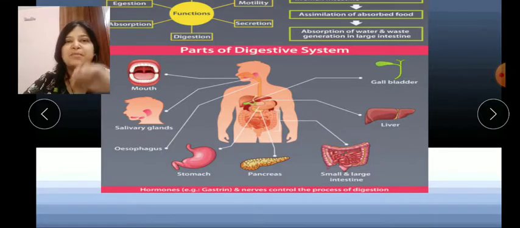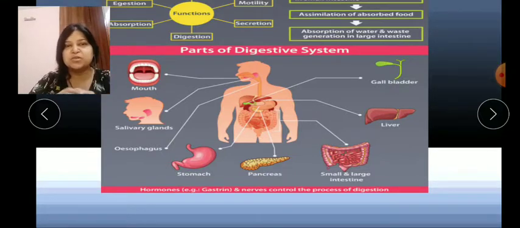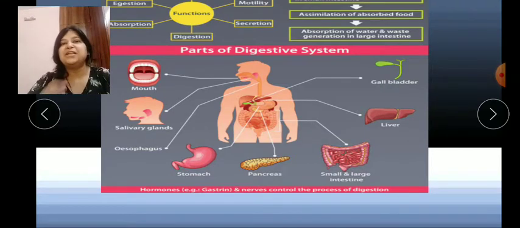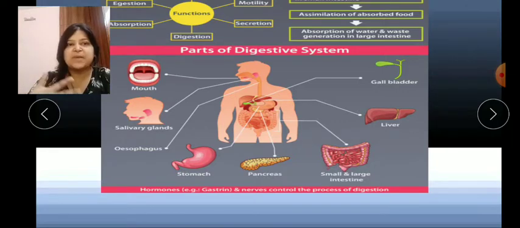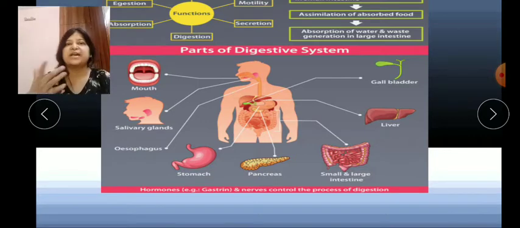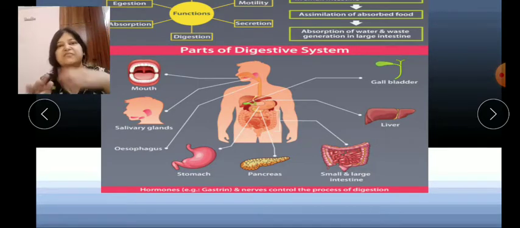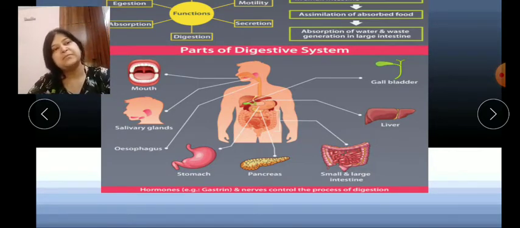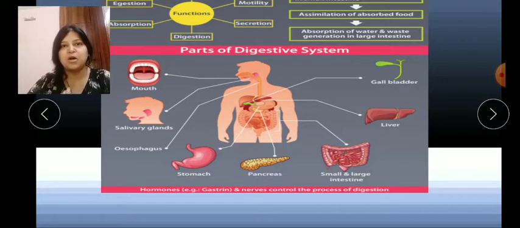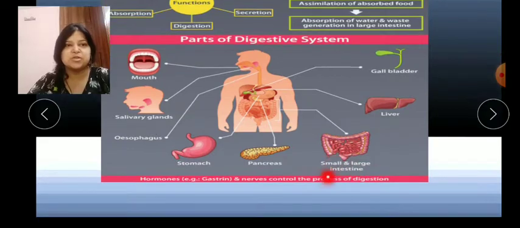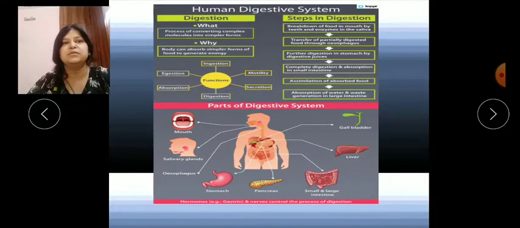Now children, what is the use of this gallbladder? The bile juice that is produced by the liver is utilized by our organs, small intestine and stomach, for digestion, and afterwards they store this bile juice in the gallbladder. So the gallbladder stores the bile juice, whereas the liver produces the bile juice. Here you can see the small and large intestine also.